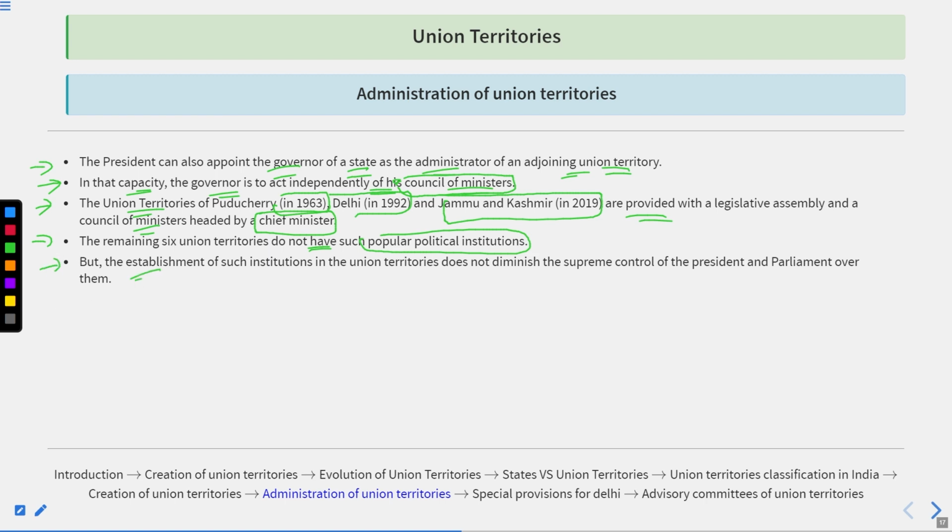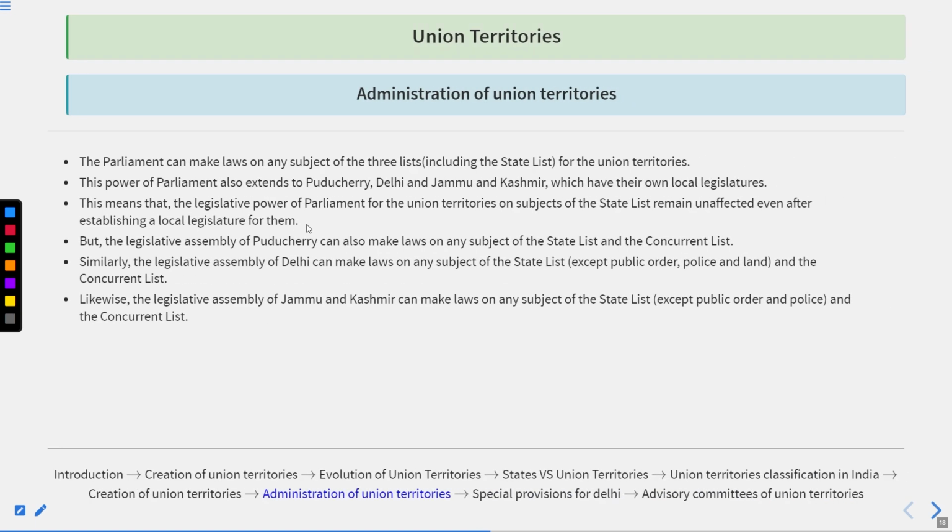But the establishment of such institutions in the union territories does not diminish the supreme control of the President and Parliament over them. It means that, although Puducherry, Delhi, and Jammu and Kashmir have their own legislative assembly, the President and Parliament could still exercise powers over them.